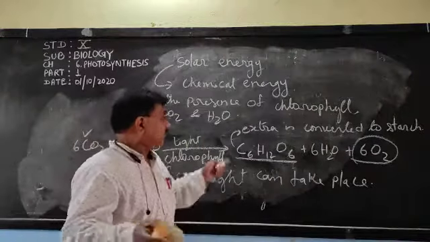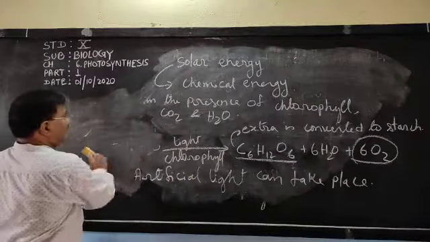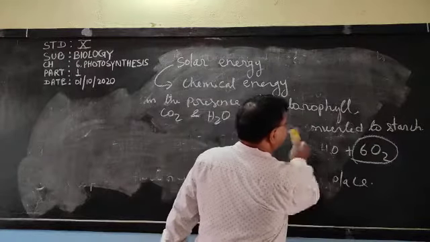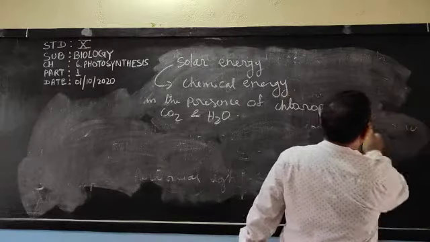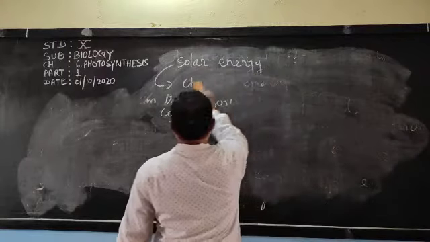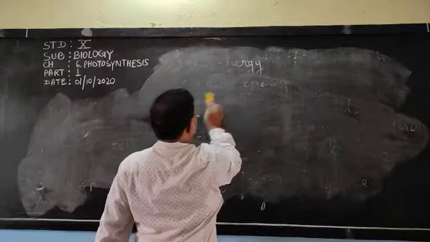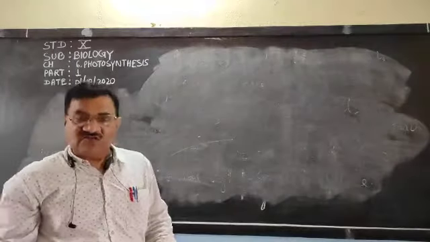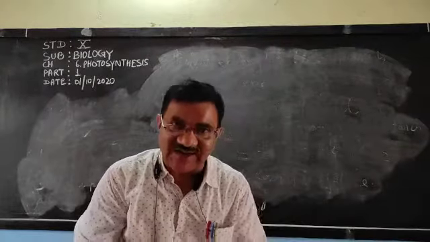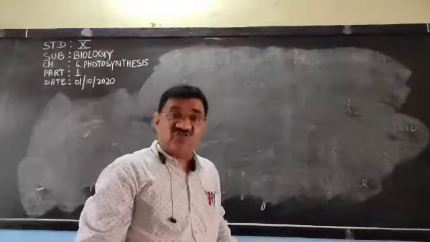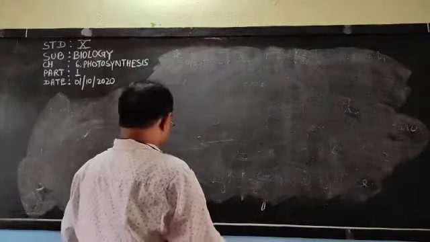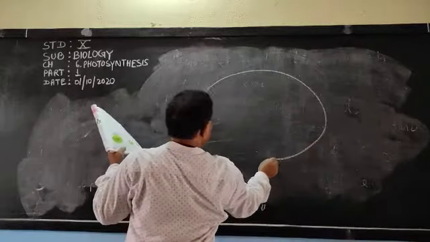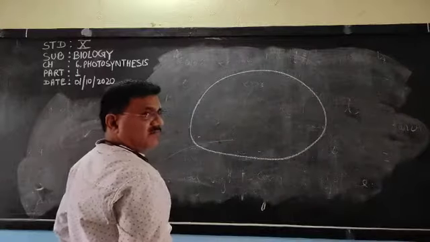Now, coming to chlorophyll: the plant contains chlorophyll, and chlorophyll is present in a plastid, and the name of that plastid is chloroplast. And dear children, you will be asked to draw the diagram of a chloroplast. So let us learn how to draw it, not a diagram based question, but to draw a diagram. First, draw like this. Very clear?